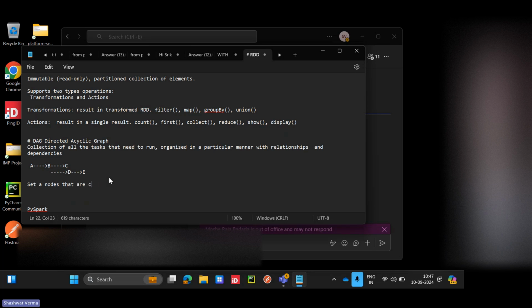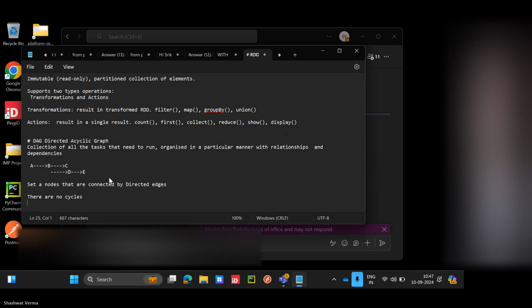I am telling this because it is useful in Airflow also. I learned Airflow long back. In Airflow, this DAG is very much required because we have to visualize the DAG and write code for the pipeline instead of creating it visually. In Spark and Databricks also we can say DAG. And there are no cycles, which is also an important point in a DAG.